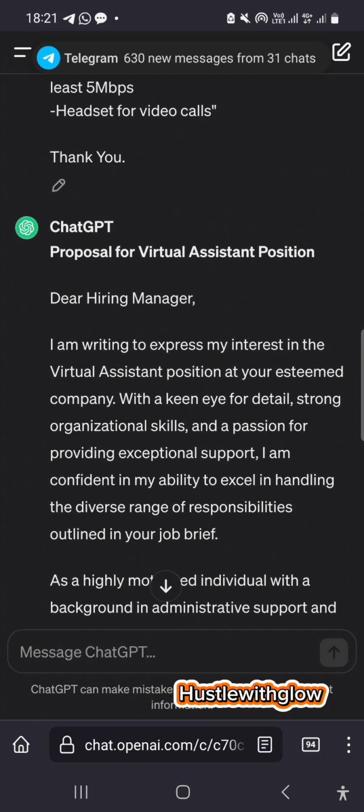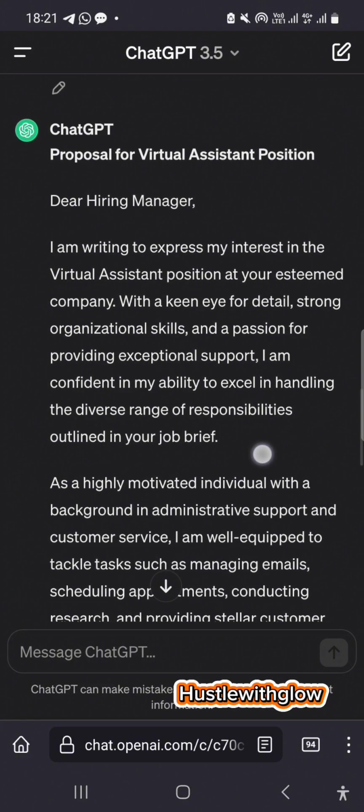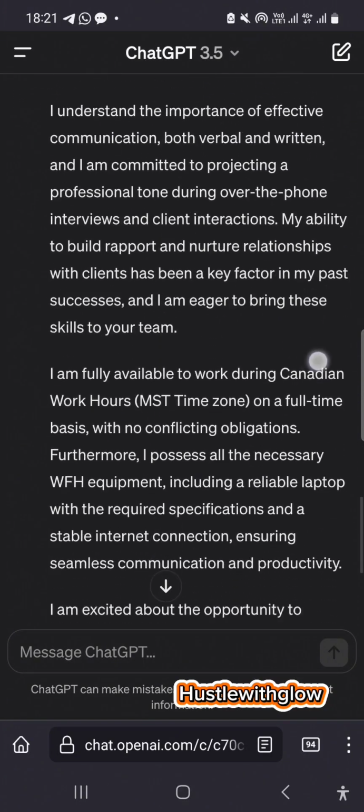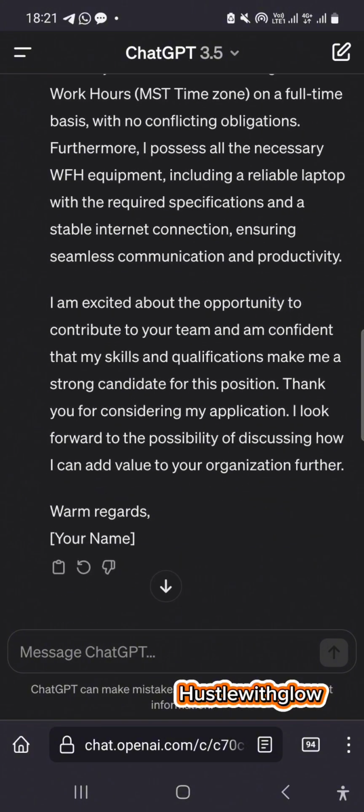Now I'm going to search for the name of this client to put it in place of that hiring manager. So I won't write hiring manager. I'll show you how you get the name. I'm writing to express my interest in the virtual assistant position at your esteemed company. You could take your time and read through. So I'm trying to apply for this job, but I'm not going to really apply because I'm not looking for virtual assistant work right now.